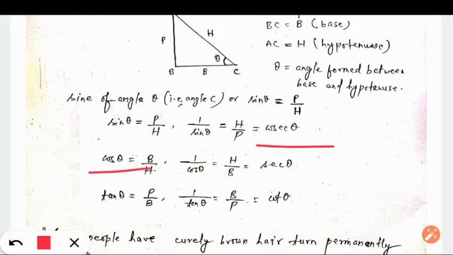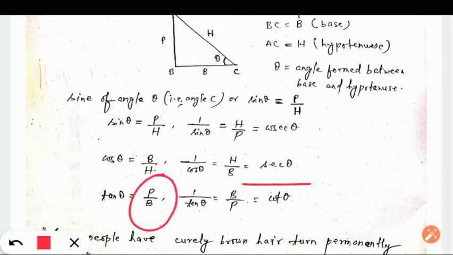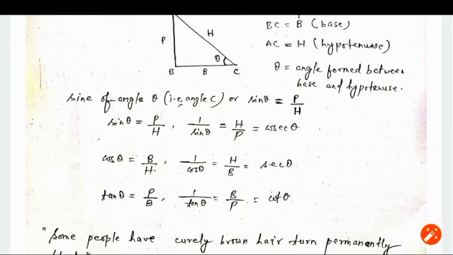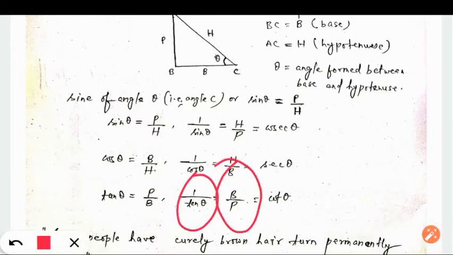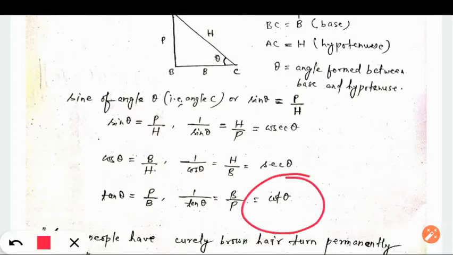Similarly, if we take the reciprocal of cos, it will become 1 by cos, and in terms of ratio it will become H by B, and it got another name which is known as sec theta. So what is sec theta? Sec theta is the reciprocal of cos theta. You need to remember it like this. And if we take the reciprocal of P by B, or the reciprocal of tan theta, it will become 1 by tan theta, and in terms of ratio it will become B by P, and it got another name which is known as cot theta.